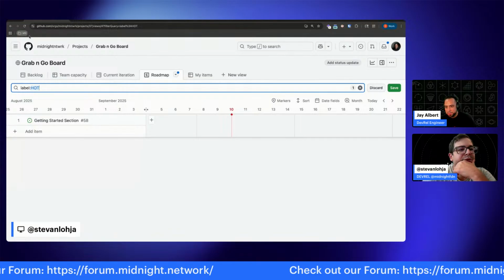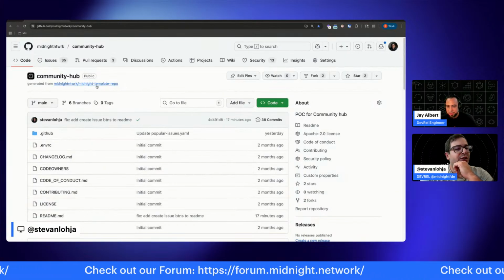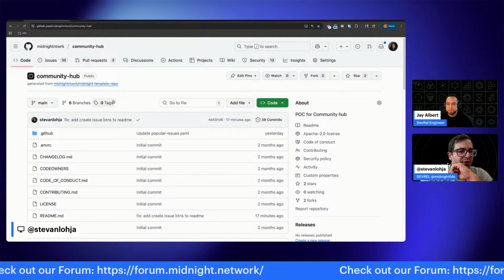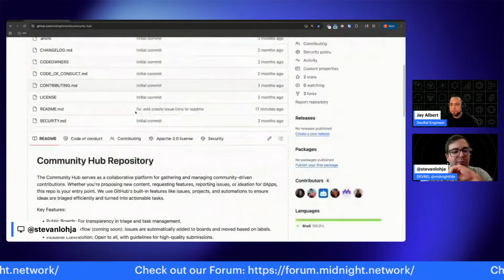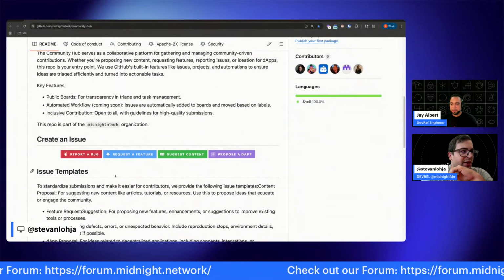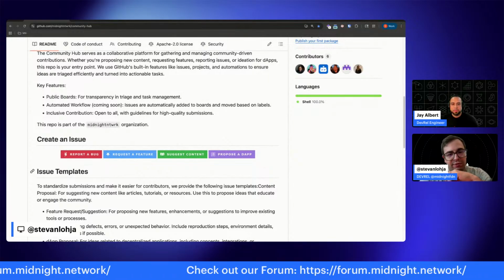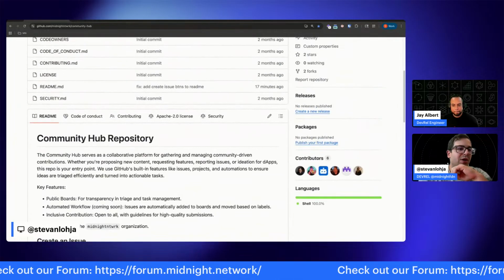But let me go to the Community Hub repo here. If you don't know how to create an issue, all you have to do is go to Community Hub, and you can go to the Issues tab, or also create an issue. There are some buttons here where you can report a bug, request a feature, suggest content, and propose a DApp.